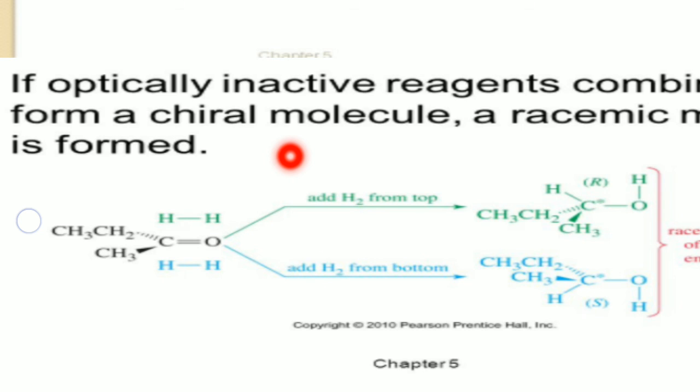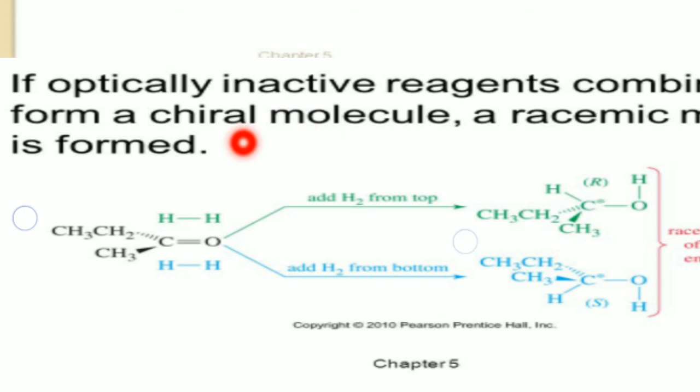The meaning of this sentence is, if an optically inactive reagent participates in the reaction and the result of the reaction is a chiral molecule, then that chiral molecule produces a racemic mixture in this way. Butanone combines in two ways with hydrogen, from the top side and the bottom side.